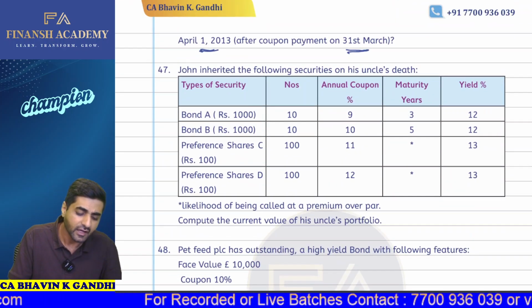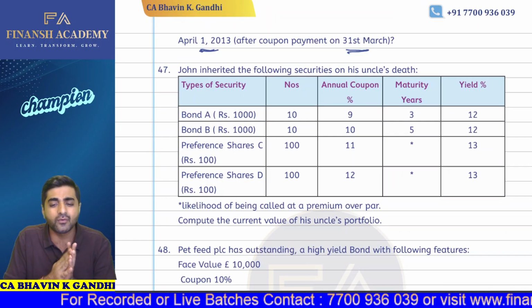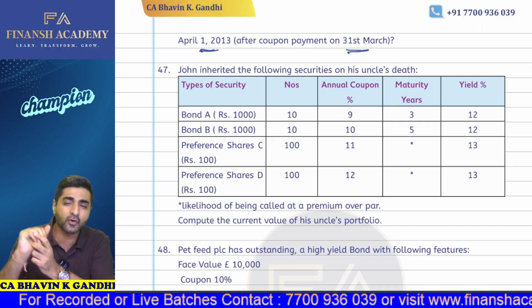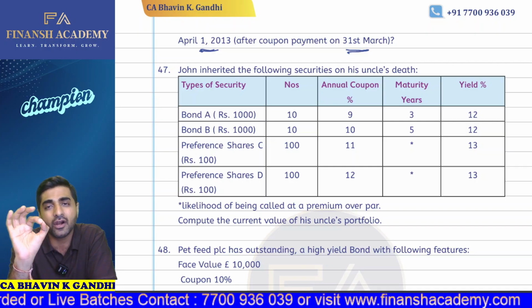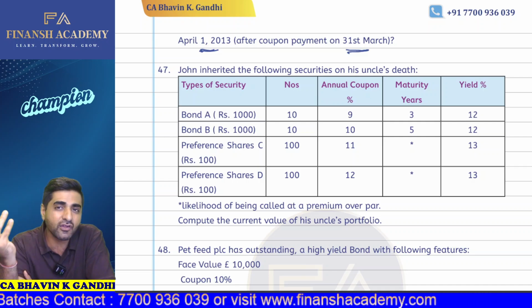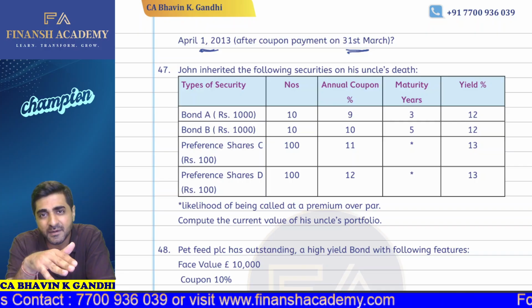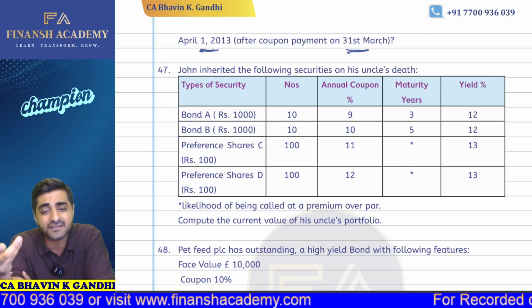Now continuing further. Question number 47, this is also very easy. Here we are required to calculate what is the current value of his uncle's portfolio. So what we need to do is simply for every particular bond, we have to first find out its value and multiply that by the quantity. So what is the value of the portfolio? It's nothing but bucket of investments. So summation of all the value of its investments in it.